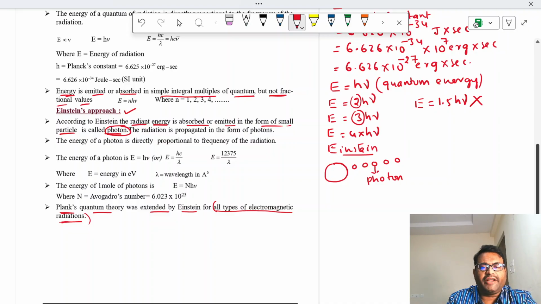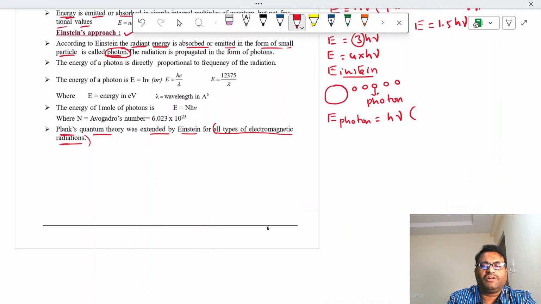Energy associated with one photon is equal to h nu. Energy associated with n number of photons is E is equal to n into h nu.